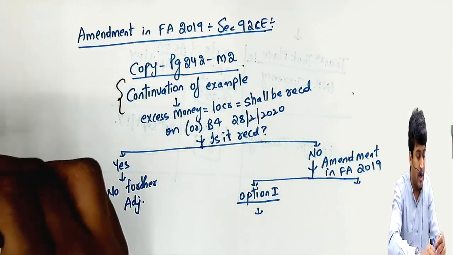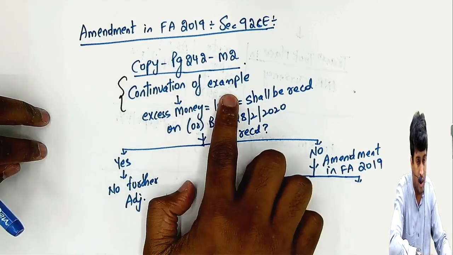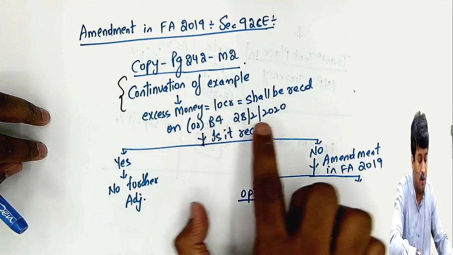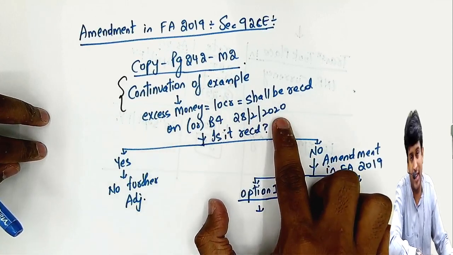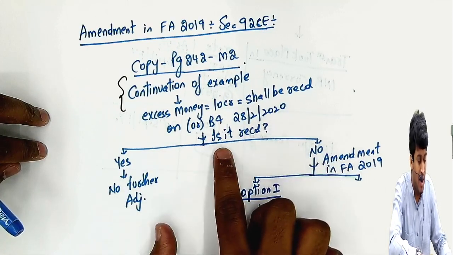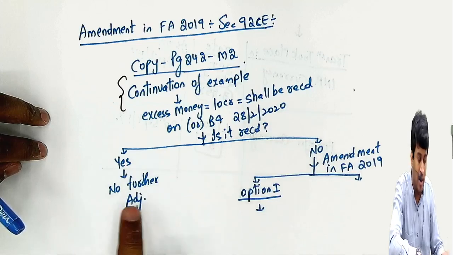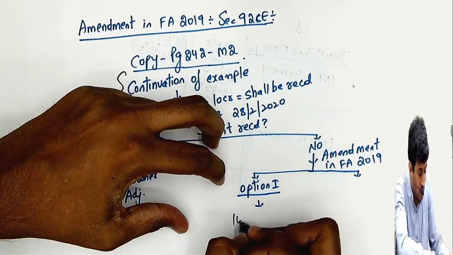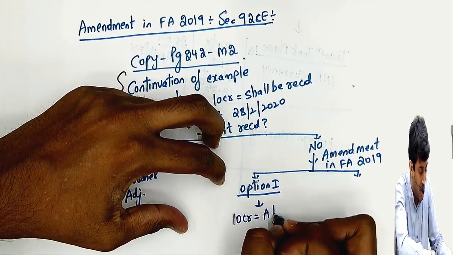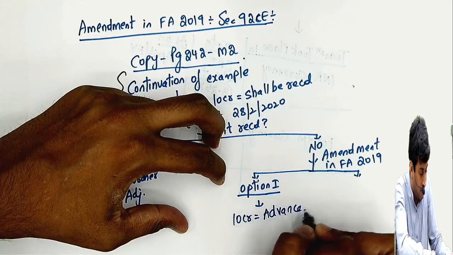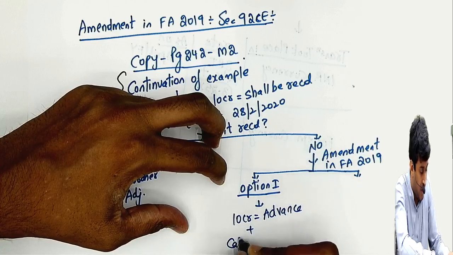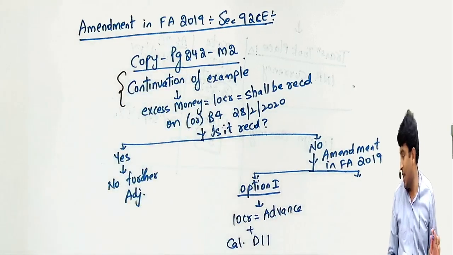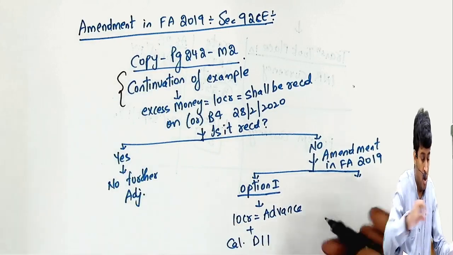Okay, continuation of the example we covered. The excess money was 10 crores and it shall be received on or before 28th February 2020, within 90 days from the due date of filing return of income. If it is received, nothing will happen. If it's not received, that 10 crores will be treated as advance, plus calculate DII, deemed interest income, that we know how to calculate. Or